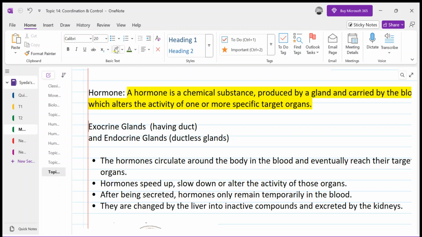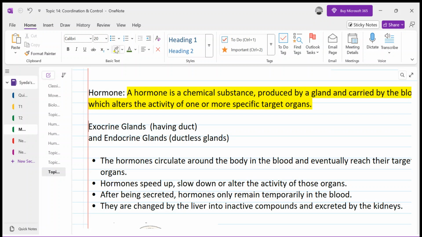But exocrine glands have a duct which carries their secretion. So usually the secretion of exocrine glands you won't find in the blood, because there is a duct through which it goes. For example, the bile duct: bile is released by the liver. The liver is an exocrine gland as well, it secretes bile. That bile is stored in the gallbladder, and then through the bile duct it is released into the small intestine, in the duodenum.